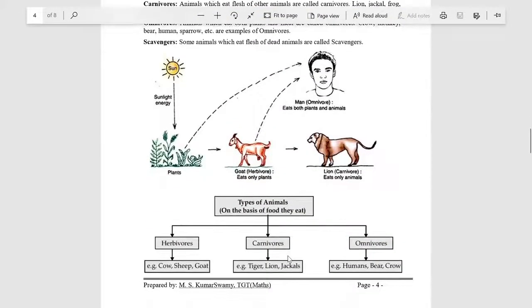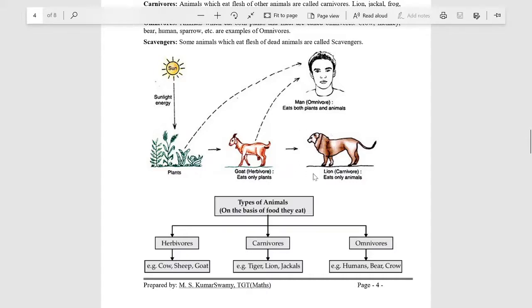See, here is the diagrammatic representation of a life cycle of a carnivorous animal, herbivorous animal, plant and omnivorous. Omnivorous are man, that is we eat both animals as well as plants, but this goat only eats plants, so it is called herbivorous.